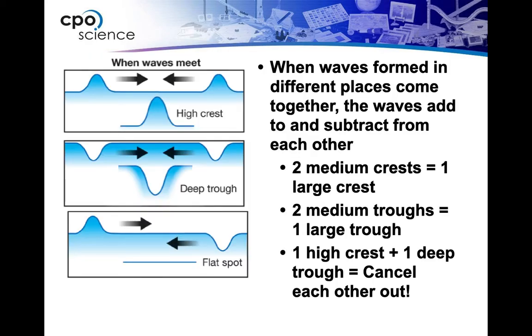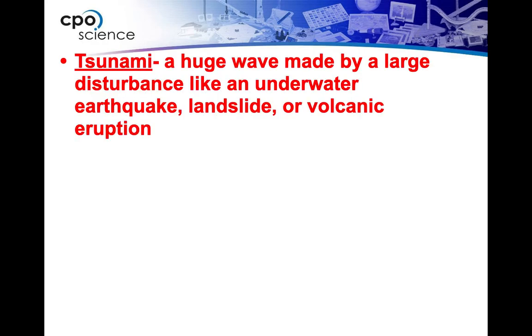Just to note that waves can affect each other. So when waves form in different places and come together, they can add to or subtract from each other. Let's say you have two medium crests come together, it can form a large crest. If I have two medium troughs that come together, they'd form a large trough. But interestingly enough, if I have a high and a low come together, so a crest and a trough, they will actually cancel each other out.